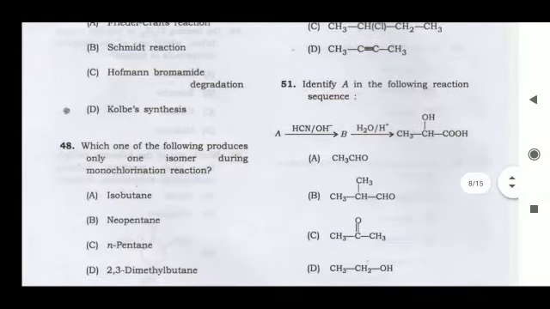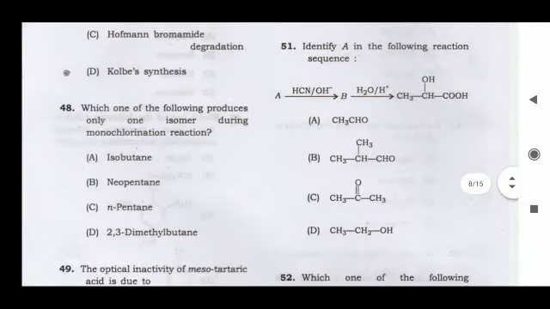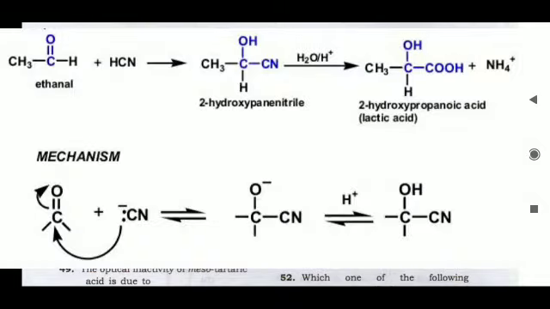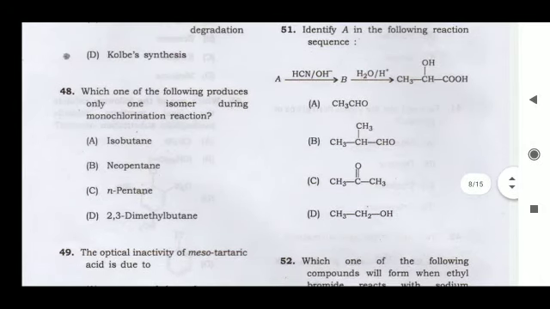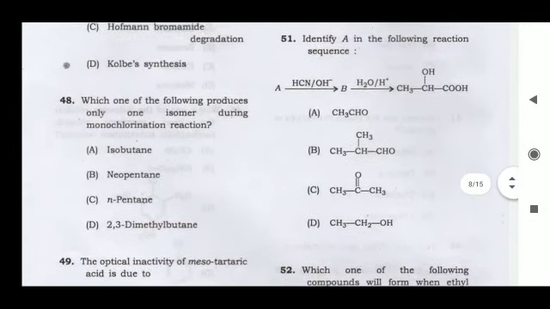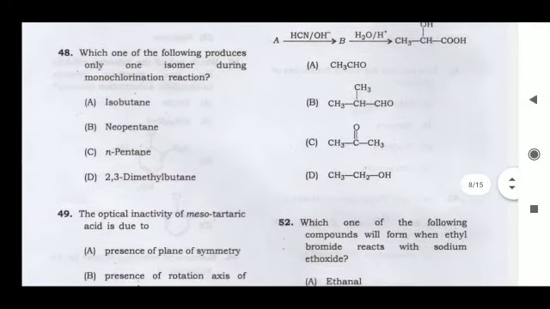And next, question 51. Identify A in the following reaction: A to B, and ultimately it gives a carboxylic acid with an OH group. Here the correct option is A. If we place option A in place of A, then we get B, which is this compound, and the ultimate product becomes this. In the case of B, C and D, if we apply them, we will not get the required product. So option A is correct.